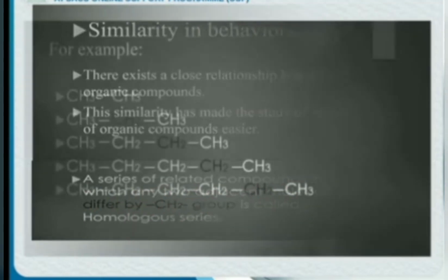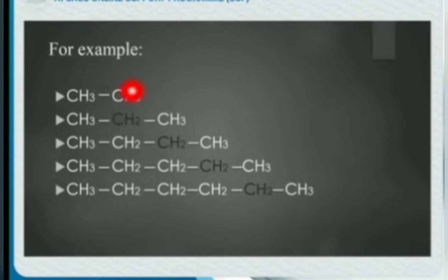Suppose there is alkane. Look at the example. All of the compounds differ by a CH2 group. Every two adjacent compounds, one after the other, differ by a CH2 group. This property is termed as homology and the series is termed as homologous series.